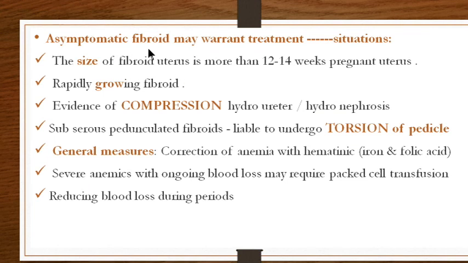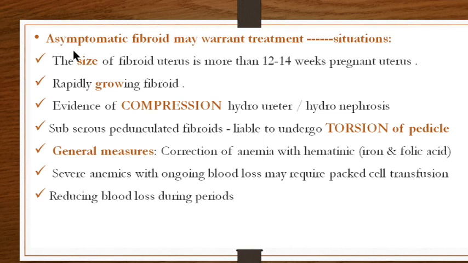Now the fibroid is asymptomatic, but it warrants treatment. What are the situations where the fibroid is asymptomatic and you are not taking a wait and watch policy? One is that the size of the fibroid is more than 12 to 14 weeks size. We have seen that most fibroids are painless and they grow in size, especially the subserous ones. They may grow in the abdomen and acquire huge dimensions. So those fibroids which are large enough, more than 12 weeks size, which can be palpated per abdomen, even if they are asymptomatic, have to be removed.